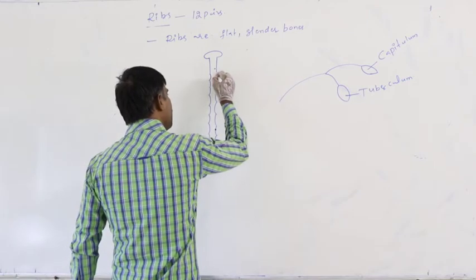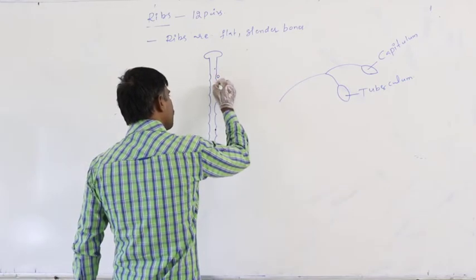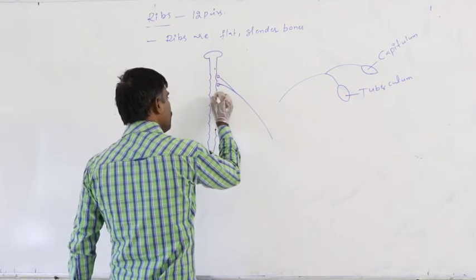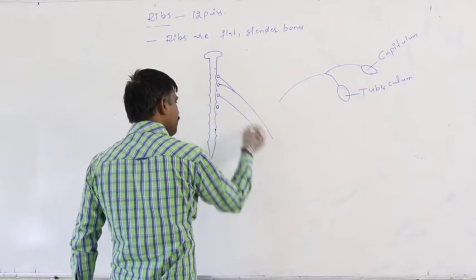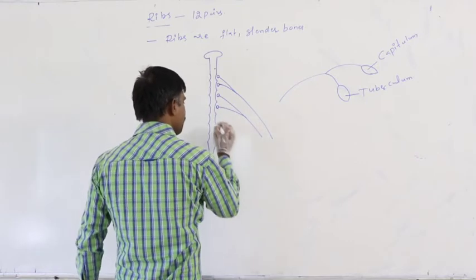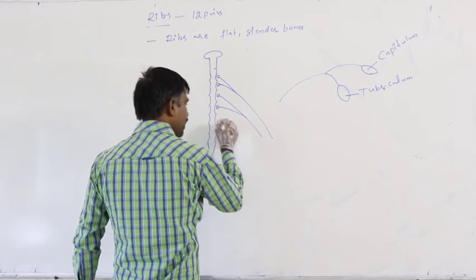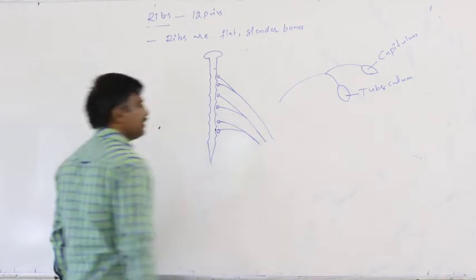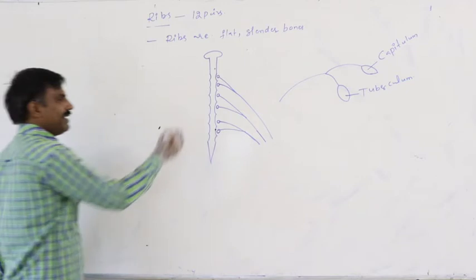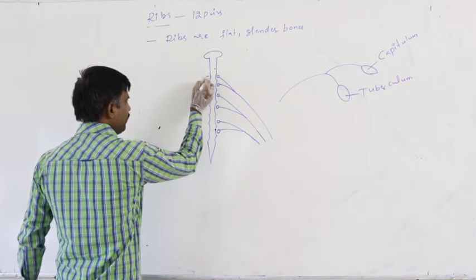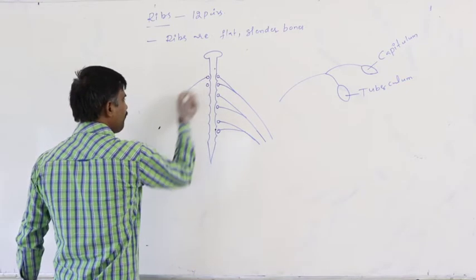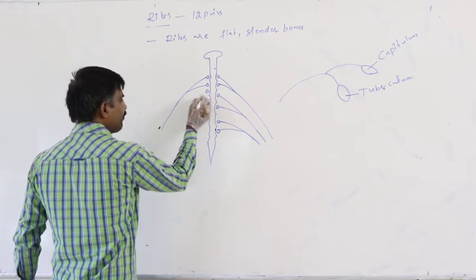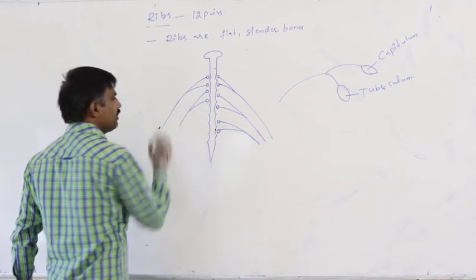The 12 pairs of ribs attach to the thoracic vertebrae dorsally like this.